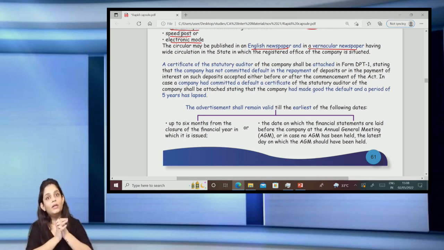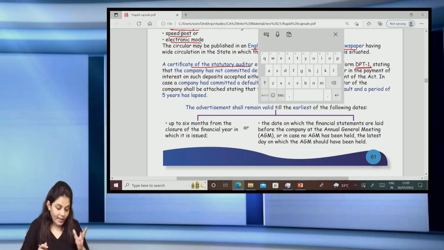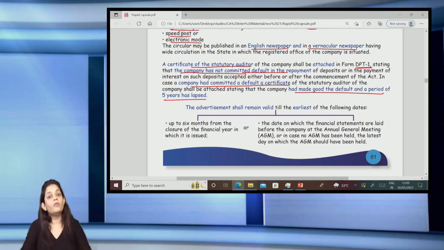Only then can you accept the deposit. So the certificate of the statutory auditor has to be given along with DPT1 that we have not committed any default, and if a default was made, the company has made good the default and a period of 5 years has lapsed.